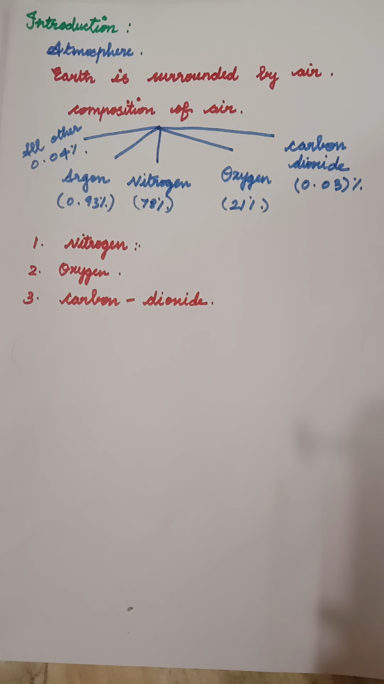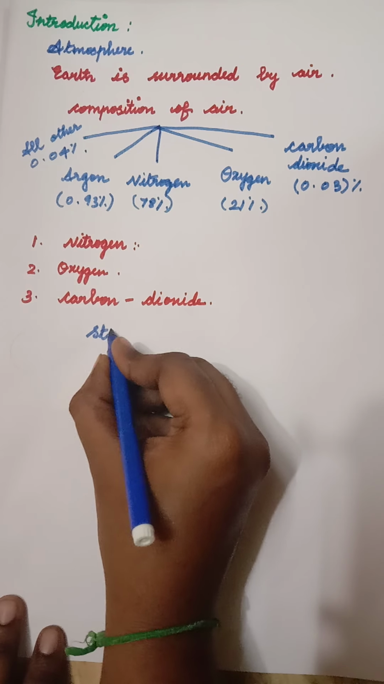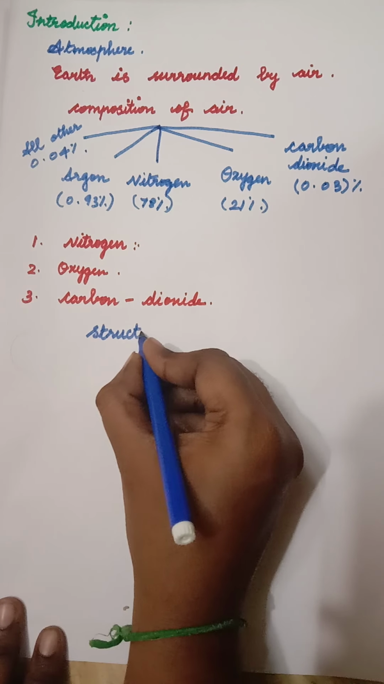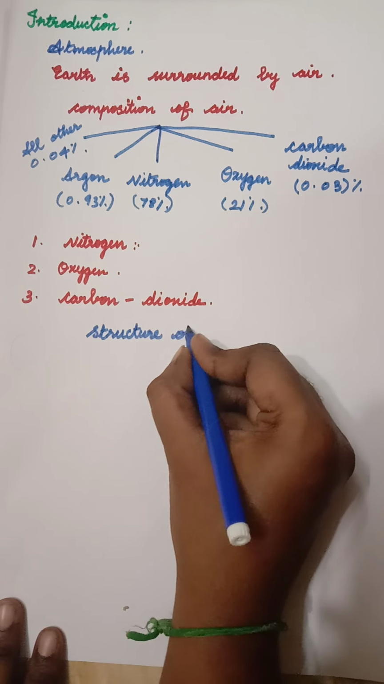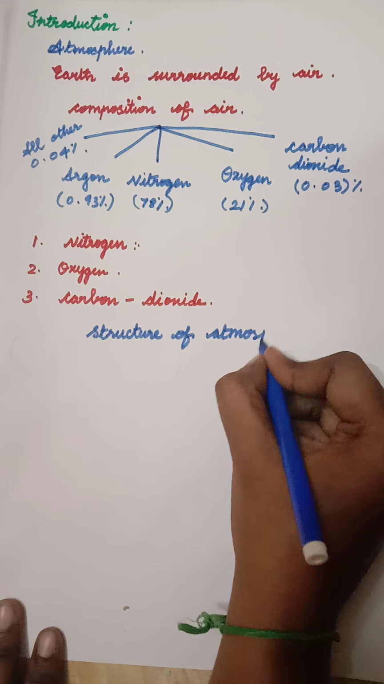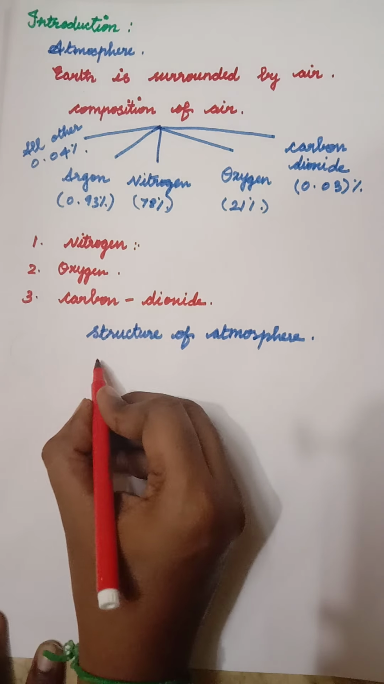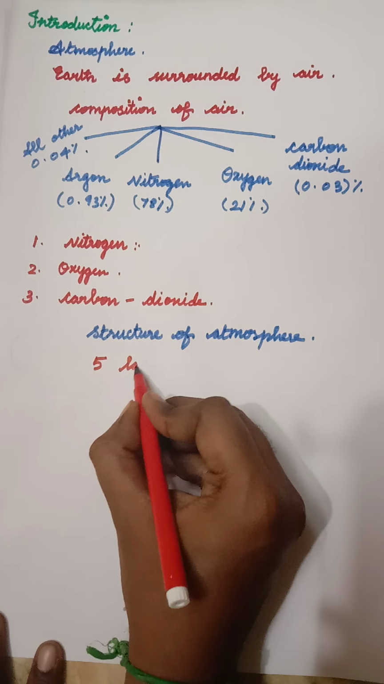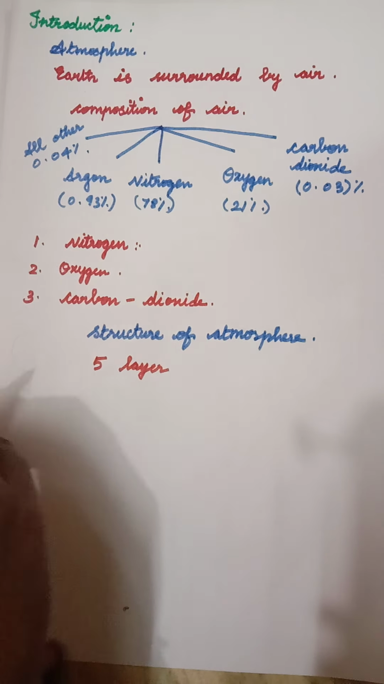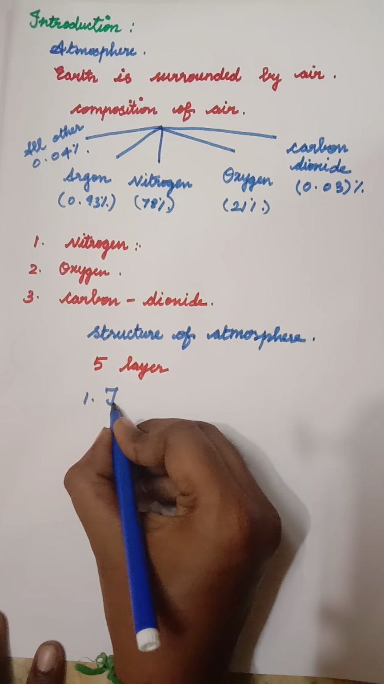The next topic we are going to see is the structure of the atmosphere. How many layers are there? There are 5 layers. The first layer we are going to see is the troposphere.